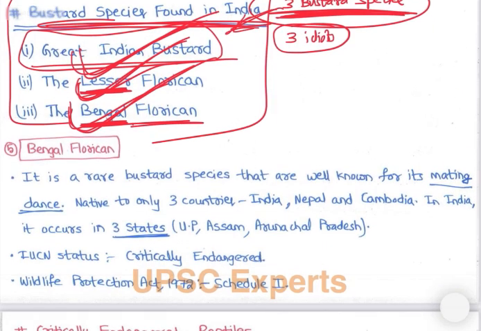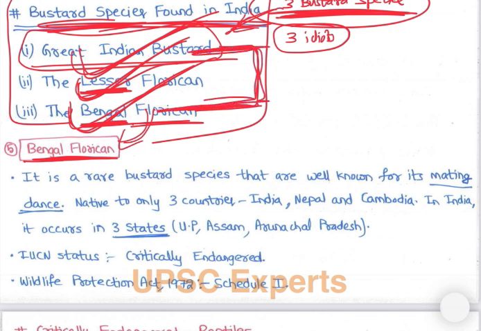Now let's study about Bengal florican, right? So Bengal florican, अब देखो, bastards में two bastards are critically endangered, right? Bengal bastard and Great Indian bastard are critically endangered. ठीक है, जो lesser bastard है भाई, उसको ज्यादा रिस्क नहीं है, right? Like that we need to remember. It is a rare bastard species. Bengal florican is a rare bastard species that is well known for its mating dance, right?